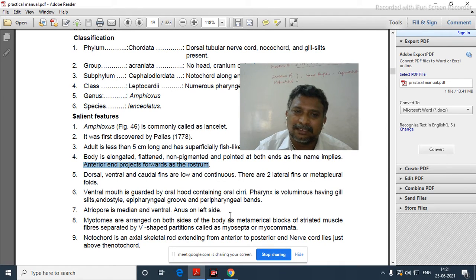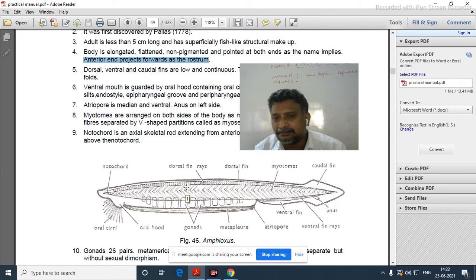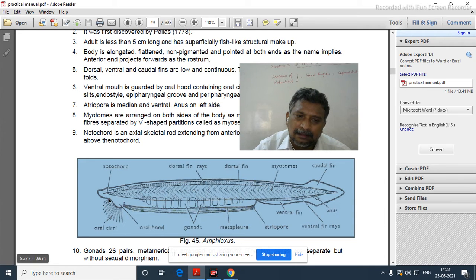So by observing all these characters, we can say that the given spotter is said to be Amphioxus. Once again, see the diagram. You see here the notochord is there. Here the notochord is extended to the head region, up to the snout.